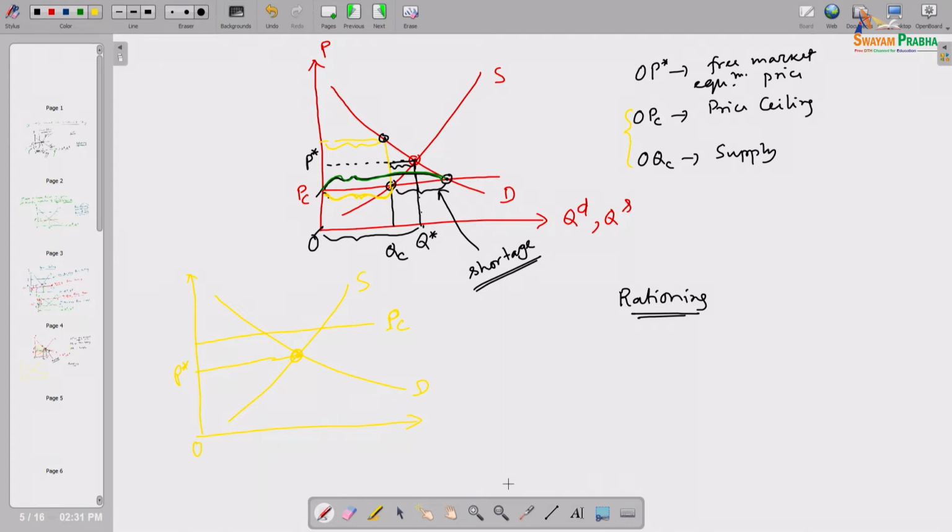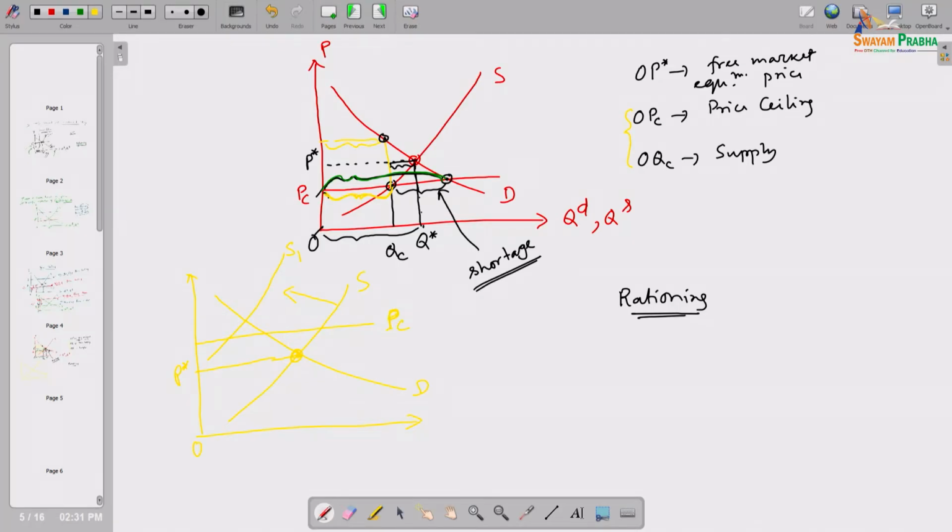Now, suppose OPEC voluntarily cuts their production of oil, right. Say the supply curve becomes this, because each of the OPEC members is voluntarily cutting their production. So the total amount of oil production worldwide will be less. As a result, supply will be smaller, so the supply curve may shift from S to S1.